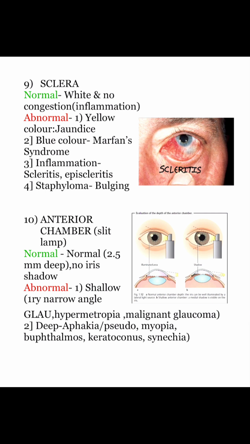Next is the sclera. It should be white and there should not be any congestion or inflammation. Abnormal, yellow color in jaundice, blue color in Marfan syndrome. Inflammation can be seen in scleritis and episcleritis. There can also be staphyloma, that is bulging.